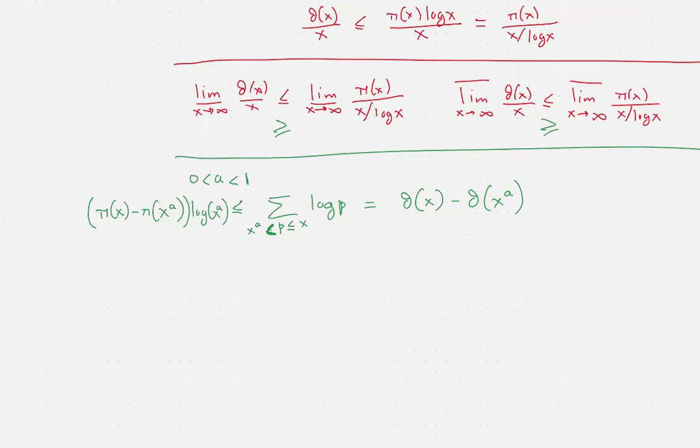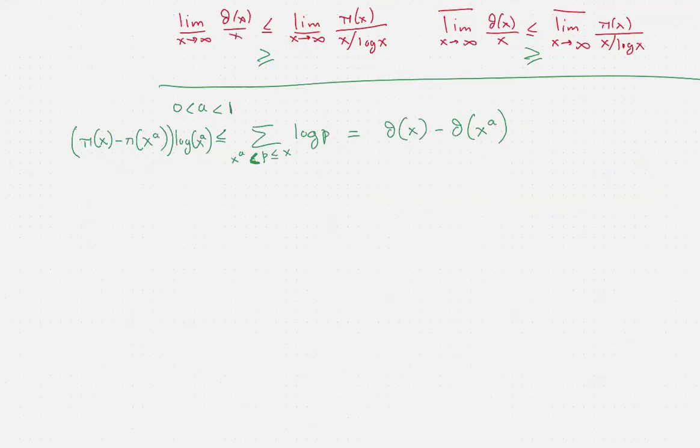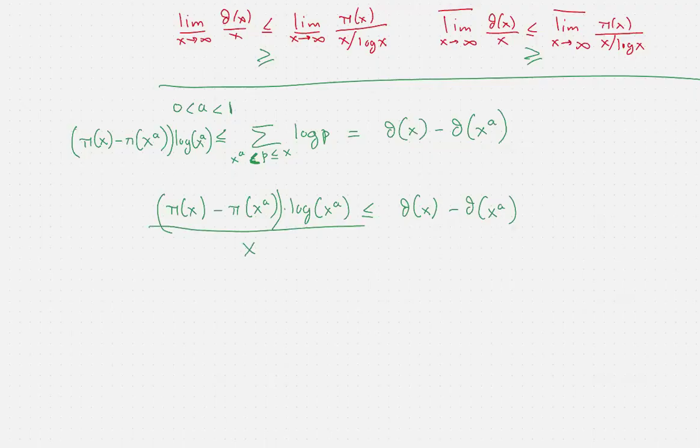So now what we have is that pi of x, let's rewrite this inequality for a second, because you can see that this is pretty much moving in the opposite direction than the one we had before. And now let's actually divide through everything by x. Okay, and let's see what happens. So first of all, let's start with what we have on the left. Okay, so start with this.